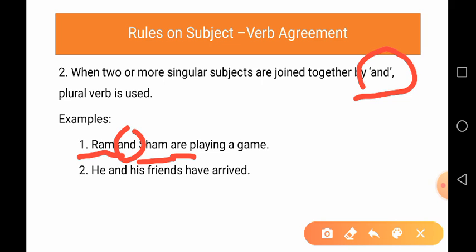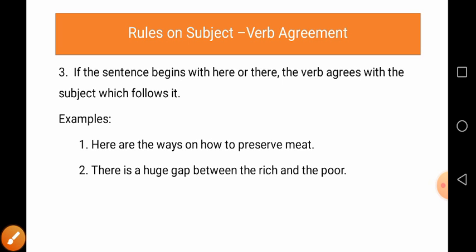Okay. Now let us see the second example. Here also there is a plural subject. He and his friends. So there are two subjects. The first is he and the second is his friend. So the verb is plural in its form. That is here in this rule.